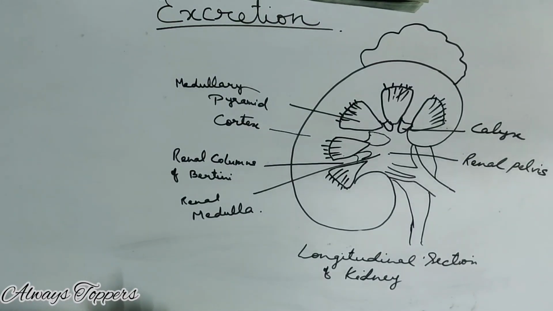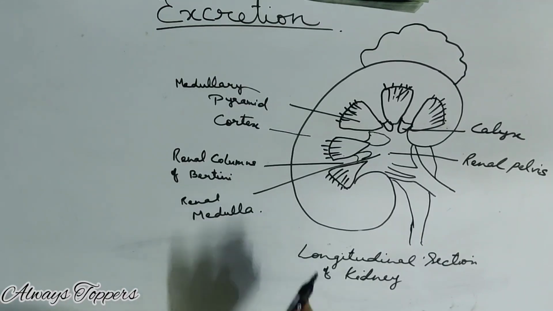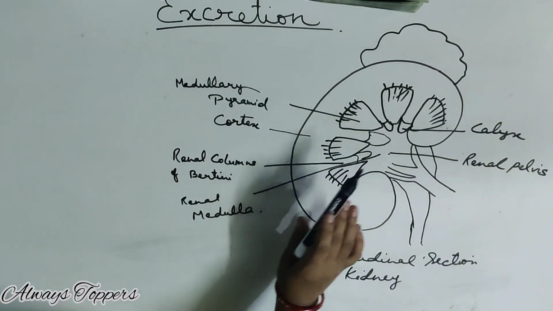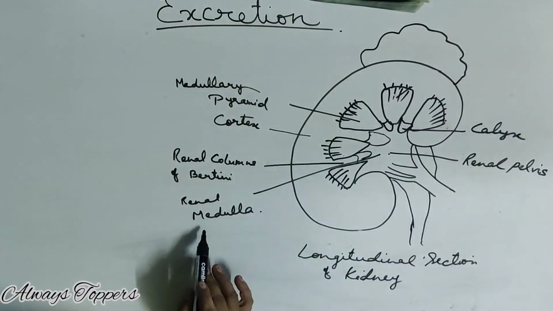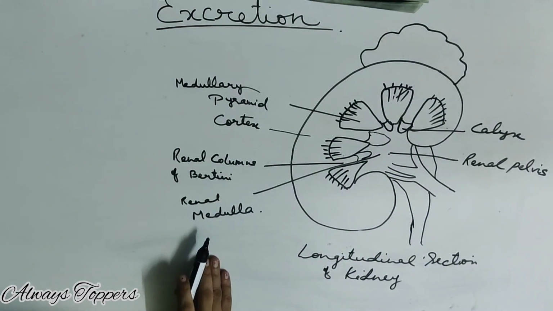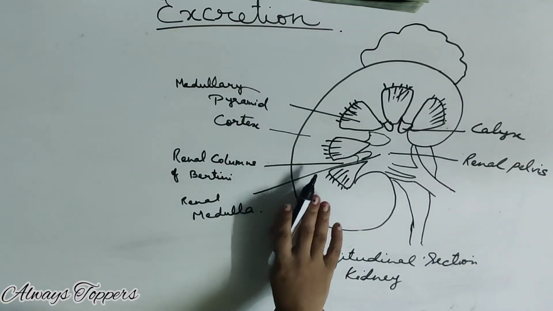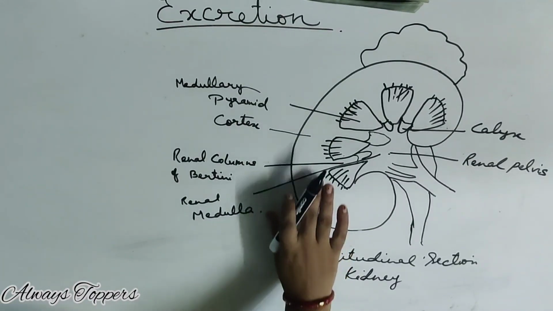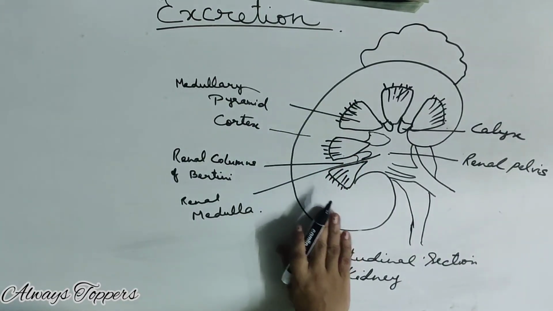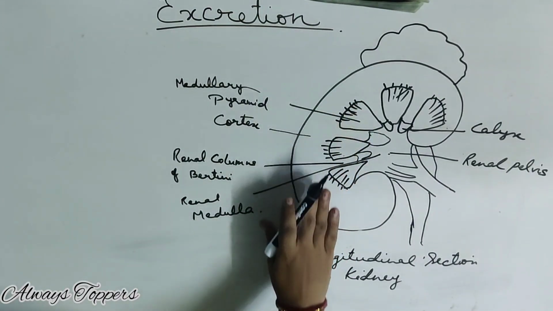The kidney, as I told earlier also, is divided into two parts: the renal cortex, and the renal internal side is the medulla. The renal cortex consists of uriniferous tubules such as the Malpighian body and proximal convoluted tubule, but not Henle's loop. Henle's loop is not present on the outer side of the kidney.